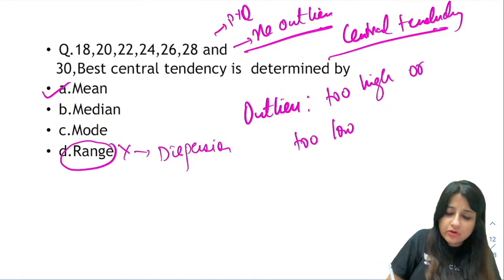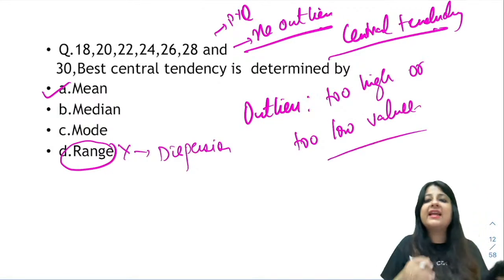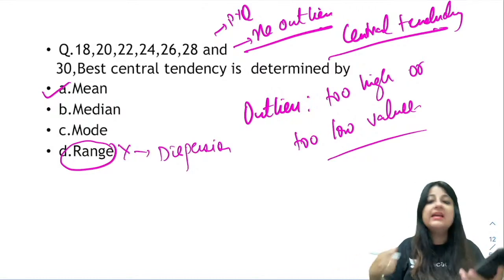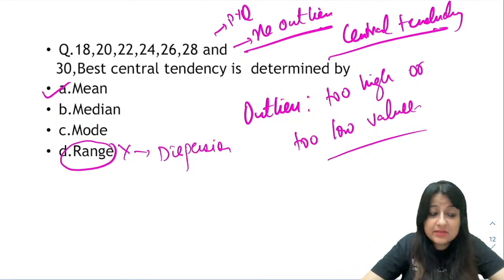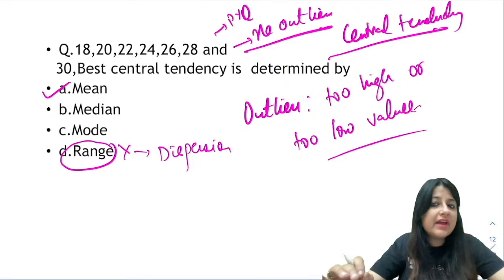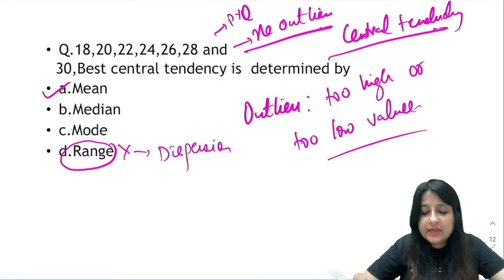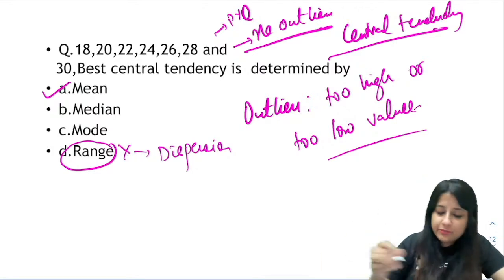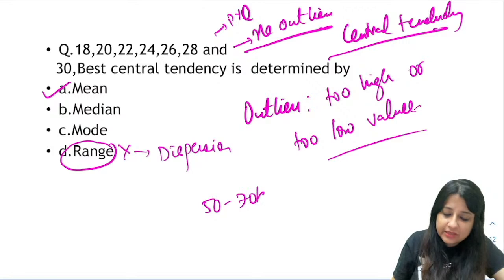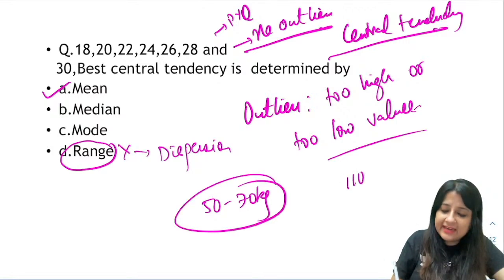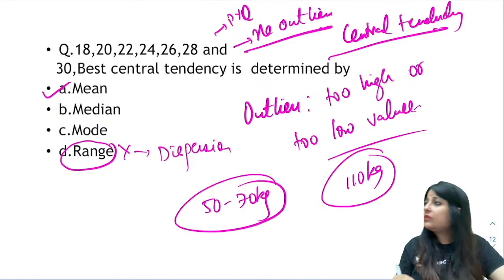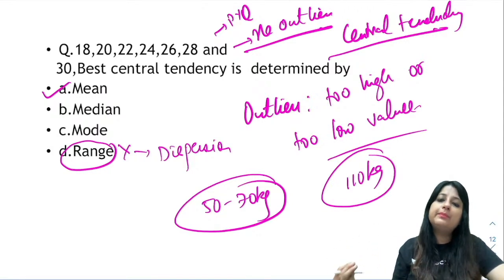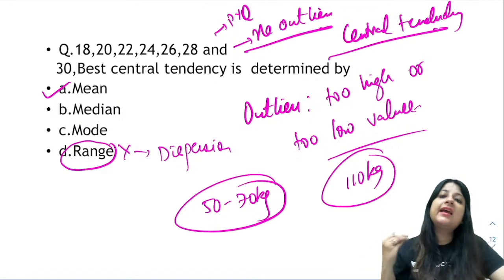Too high or too low values which can distort my data set, pulling it towards the right or towards the left. Not just bigger numbers, they can be very small numbers also. Suppose in a class everybody has a weight between 50 to let's say 70 kg. Now someone who is 110 kg walks into your class. All of us turn and look at that person and make that person feel out of place. So that person becomes an outlier.